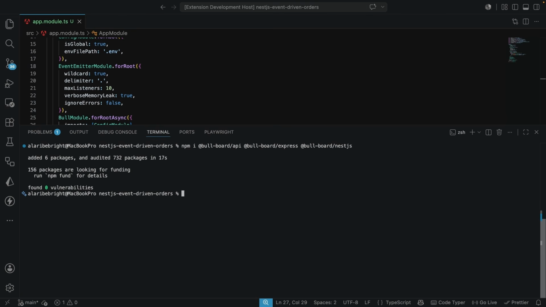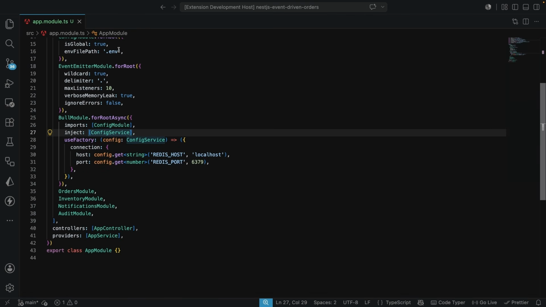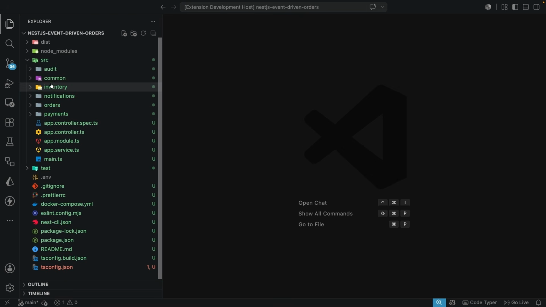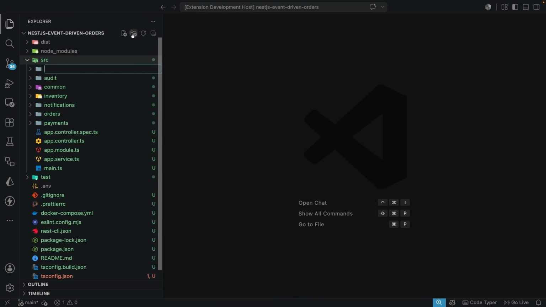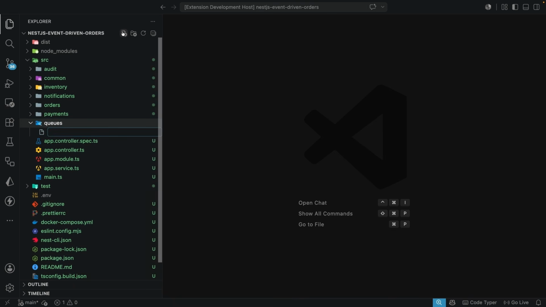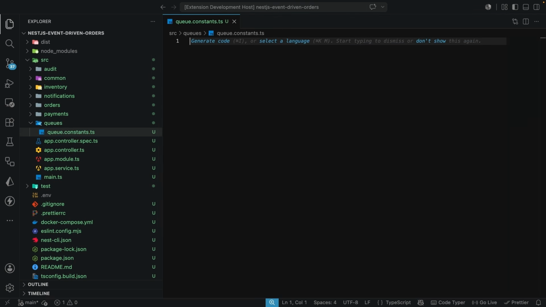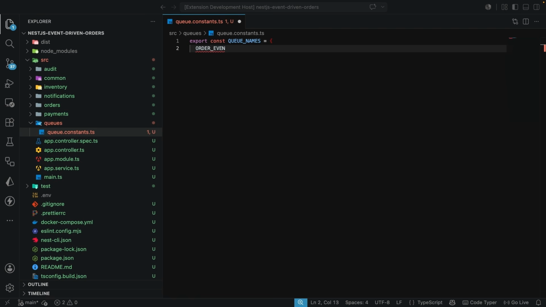So we're going to be creating the queue over here, and let's start with the queue name. I'm going to close this. We are going to create a new folder for queues. As you can see, we do not have any queue over here. So in the source folder, let's create a queues folder like this. In here, we are going to create the first file, the queue.constants.ts file. Now in here, we're just going to export this constant, which is the queue names, and here we're going to have the other events, registered as a constant.